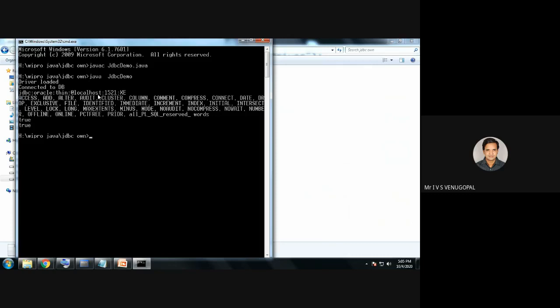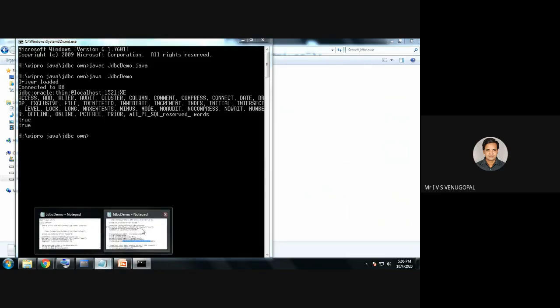Later it is giving the URL. The URL is jdbc:oracle:thin:@localhost:1521:XE. XE is the service name of the Oracle identifier and 1521 is the port number on which it listens to the JDBC calls, and then translates the JDBC calls into database specific calls. So this is the database URL that can be retrieved by using the getURL method.